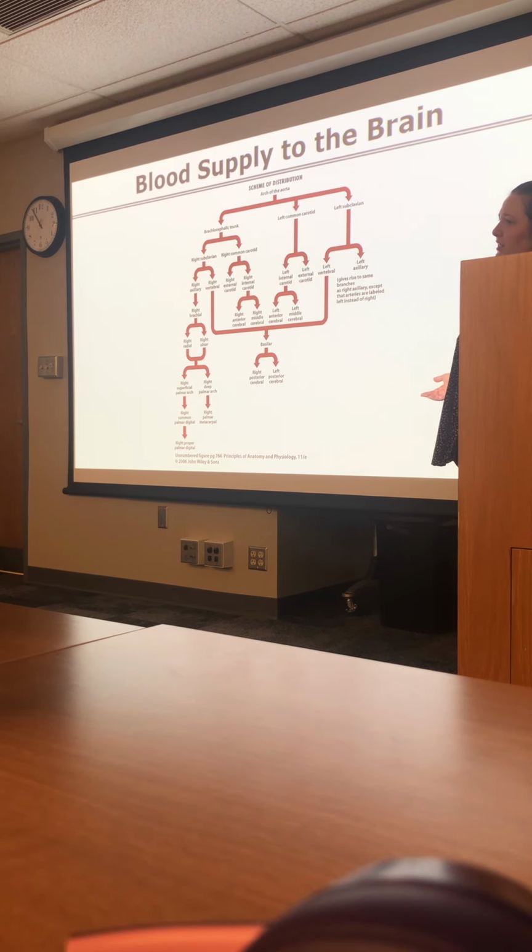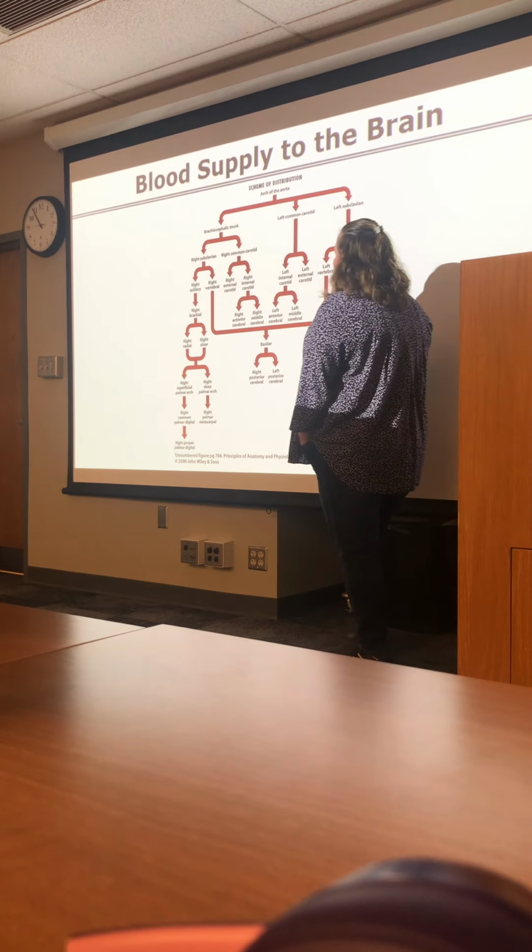So now we have the vertebrals. We have the basilar, we have the posterior circulation of the brain. What about the anterior circulation of the brain? Well, that's going to be through the internal carotid. So how do we get those internal carotids? There's one on the right, one on the left.